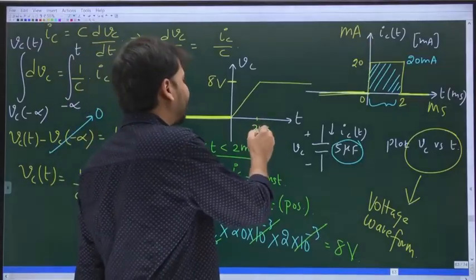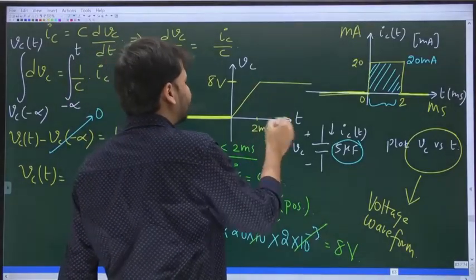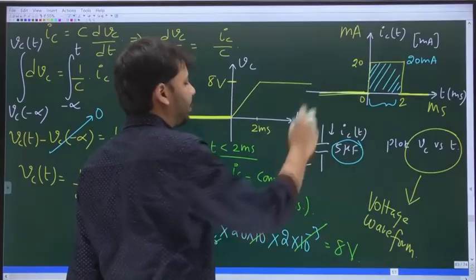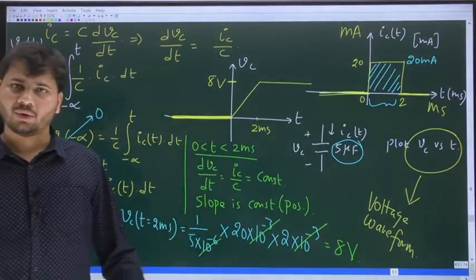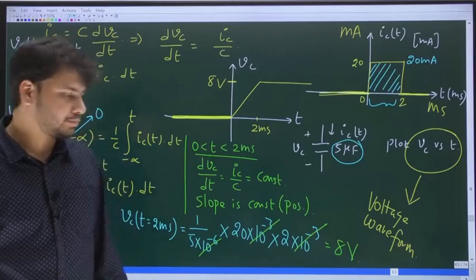So already at t equal to 2 milliseconds, Vc has become 8. So beyond t equal to 2 milliseconds, Vc remains at 8. I hope it is clear to all. Okay.